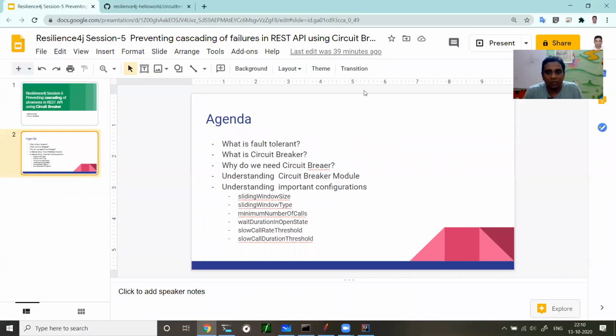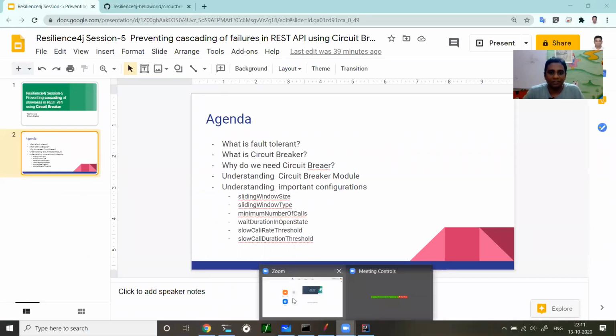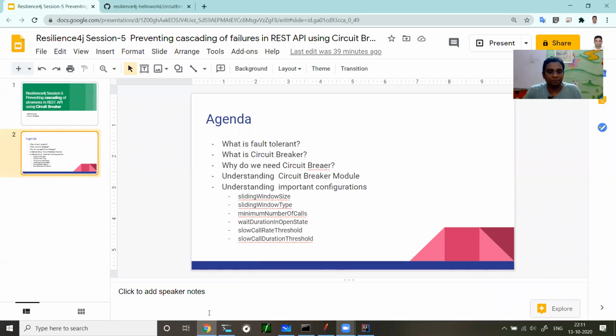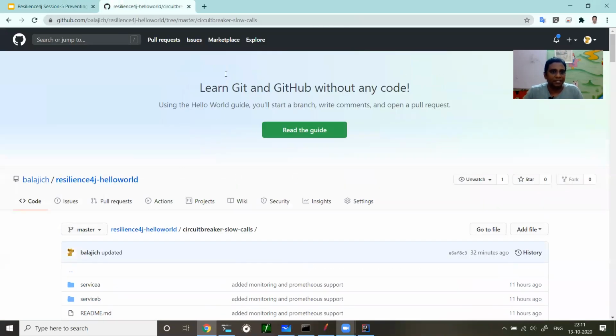Okay, let me go to the whiteboard. As usual, this entire session is documented in my GitHub. You can go to circuit breaker slow calls. This is similar to circuit breaker error calls. If you watch my previous video, there is a subtle difference between that and this, which I'm going to explain.